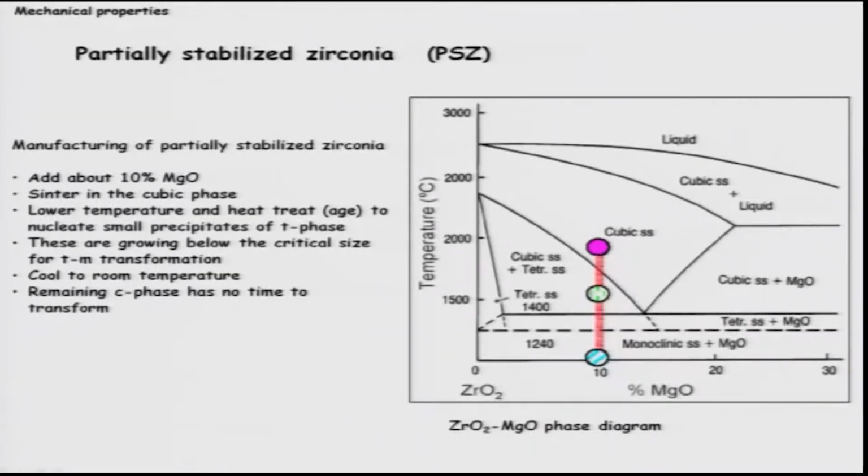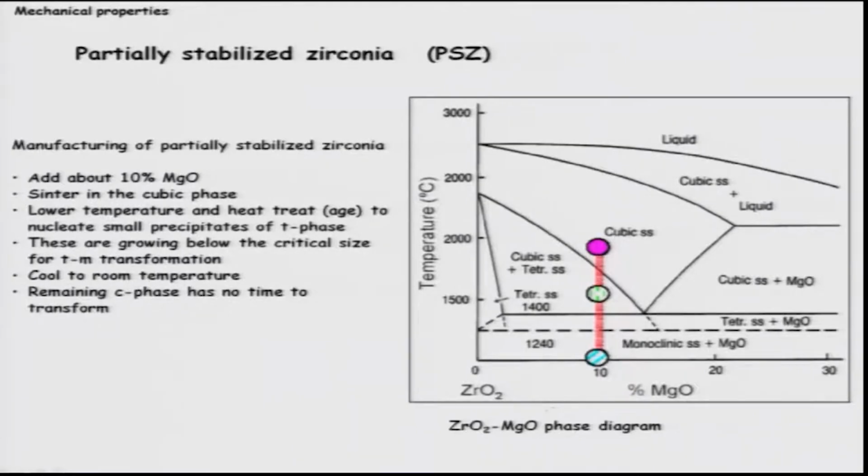Even the cubic plus tetragonal phase field is also stabilized at lower concentrations of magnesia, and obviously you cannot get rid of the monoclinic phase at low temperatures. So, that is very clearly shown on the zirconium rich part of the phase diagram: cubic plus tetragonal, and monoclinic, and monoclinic plus magnesium oxide. And let us not bother about these dotted lines, these are actually metastable extensions.